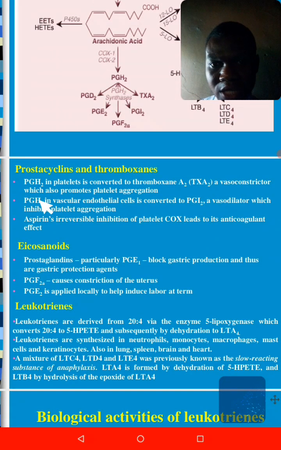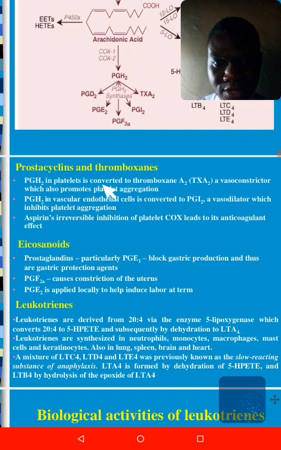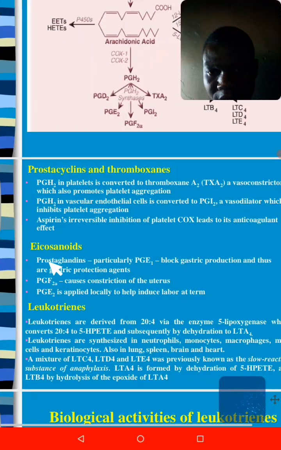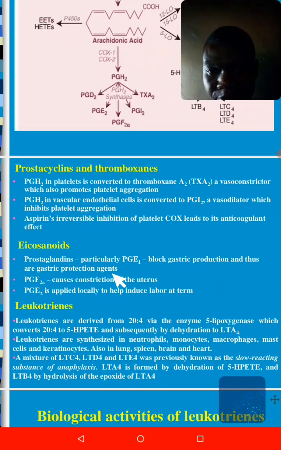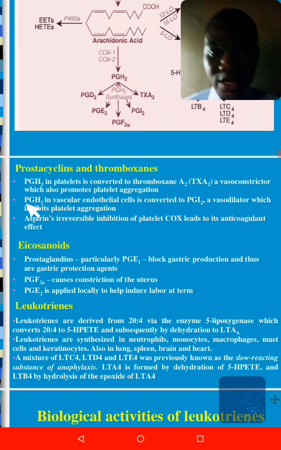Under the prostacyclin, we have what we call PGH2. It's also a prostaglandin. Under thromboxane, we have TXA2, which is also a prostaglandin. Then we also have eicosanoids. Under the eicosanoids, the types of prostaglandin that you find are PGE1, then PGF2, and also PGE2. All of these are examples of prostaglandins and their classification.